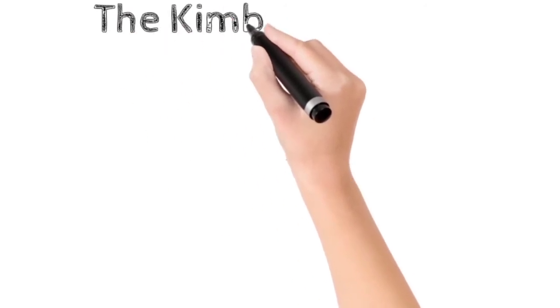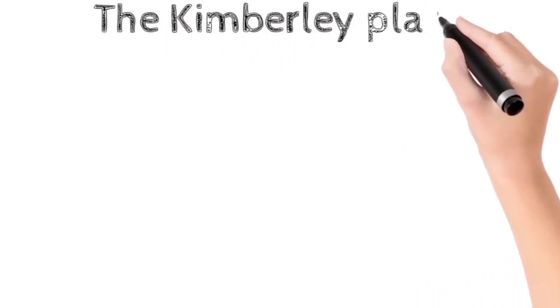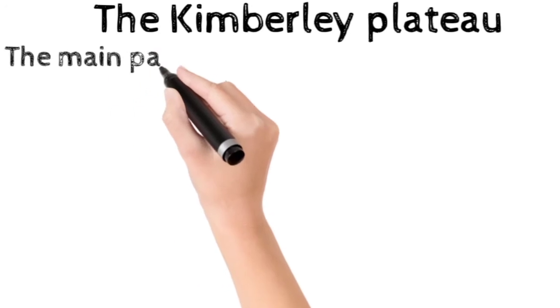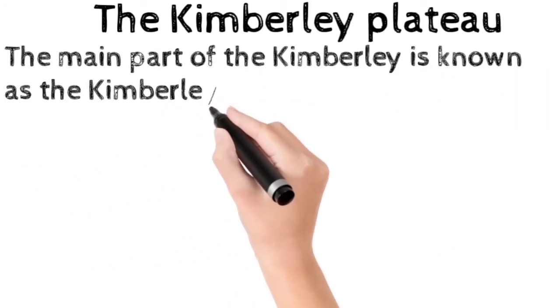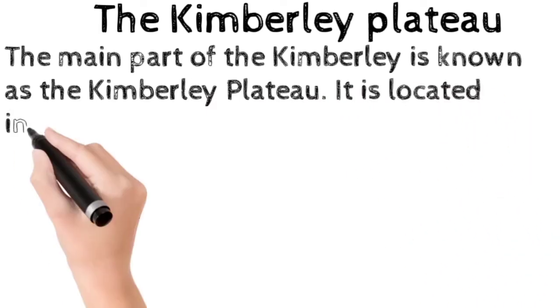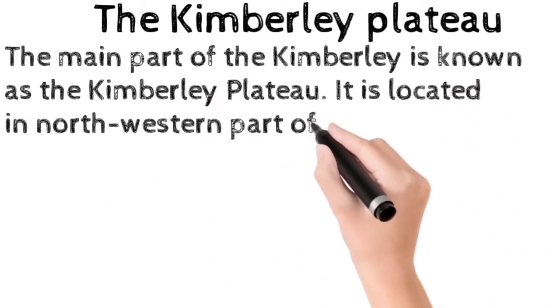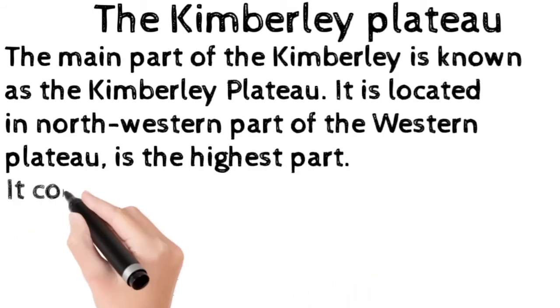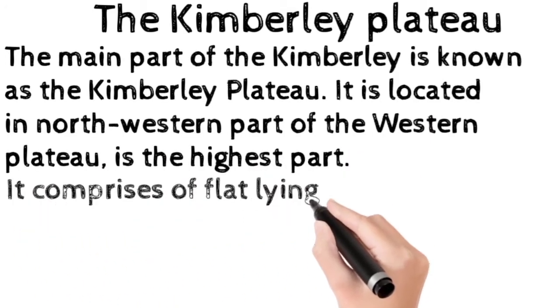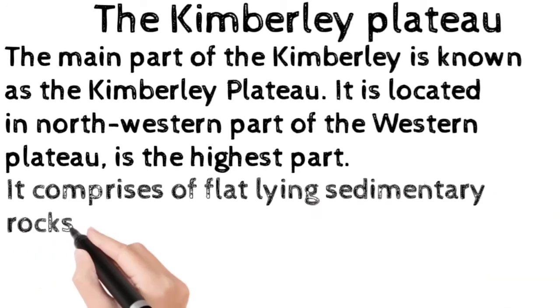The Kimberley Plateau. The main part of the Kimberley region is known as the Kimberley Plateau. It is located in the northwestern part of the Western Plateau. It is the highest part. It comprises flat-lying sedimentary rocks.